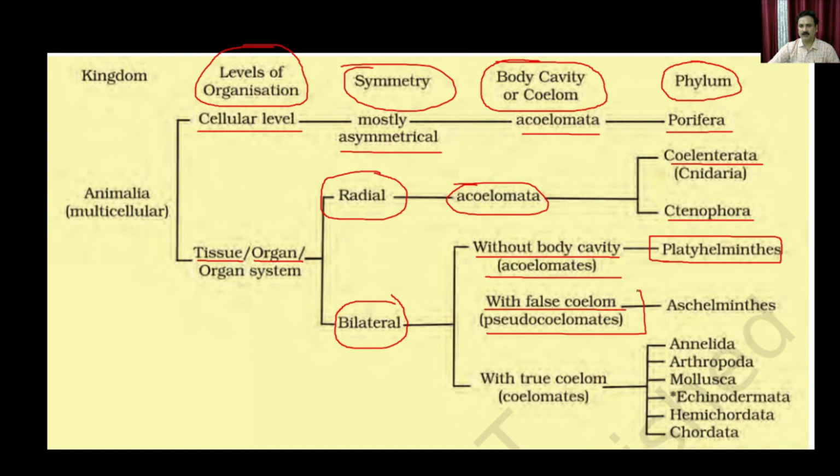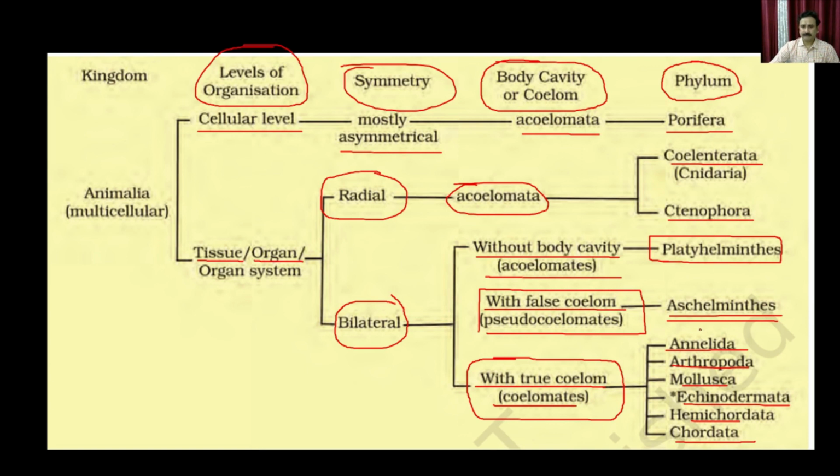Within the pseudocoelomates, we discussed the Aschelminthes, and we compared the properties of the Platyhelminthes with the Aschelminthes, so that you are able to understand the distinct characters of each. And in the previous lecture we said that we are going to start discussing the true coelomates: the Annelida, Arthropoda, Mollusca, Echinodermata, Hemichordata, and the Chordata.